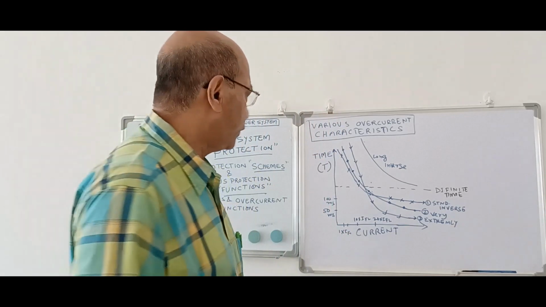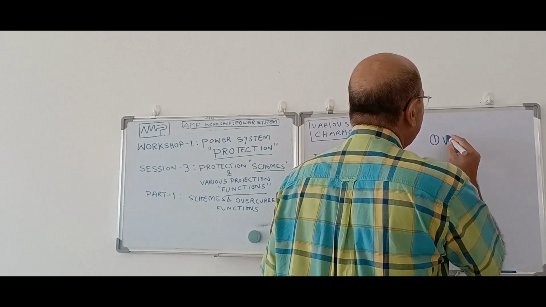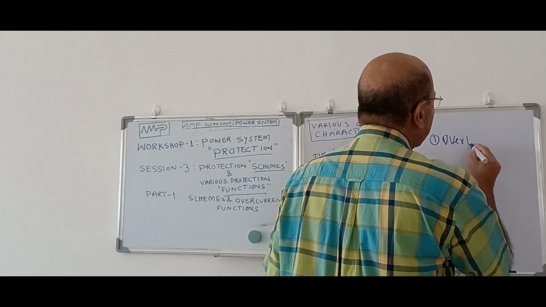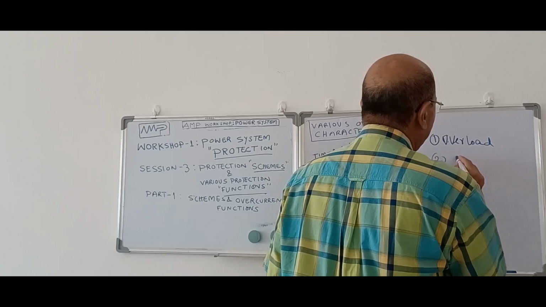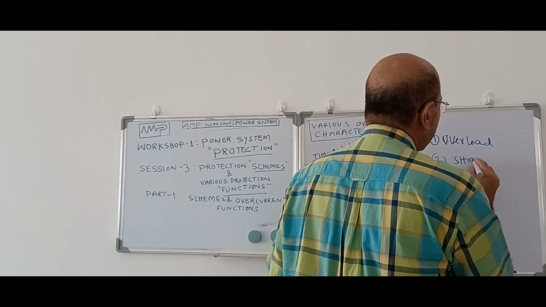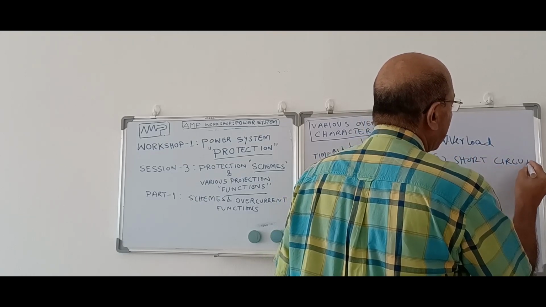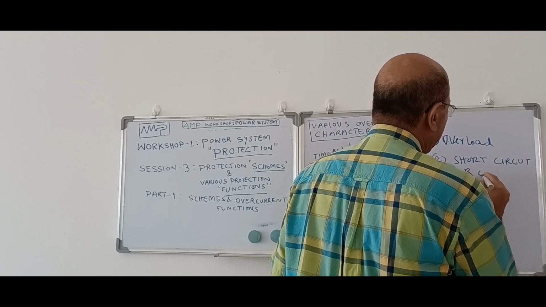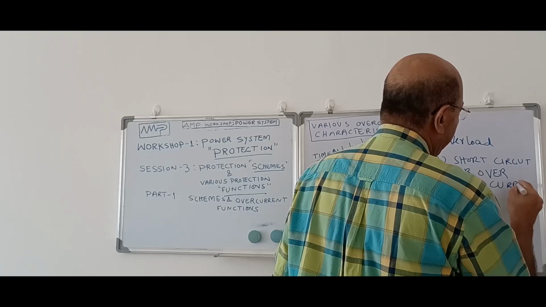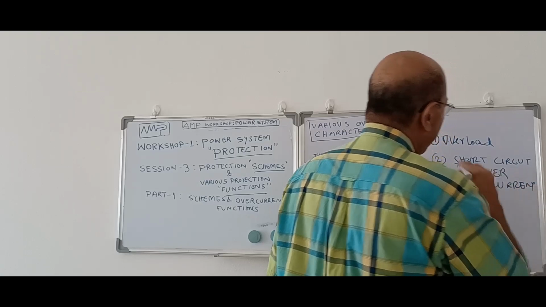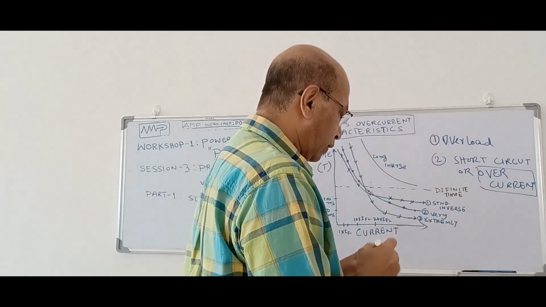Let's look into this. I am writing these two terminologies. One is called overload, and the other is called short circuit or overcurrent. We can say overcurrent. One is overload, another is overcurrent. What is the difference between these two terminologies?